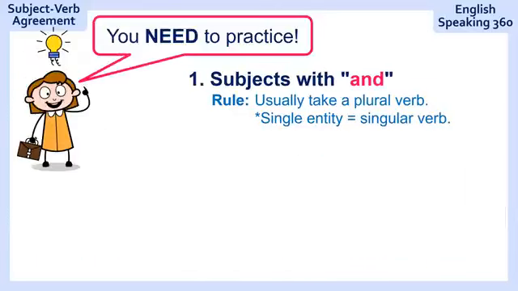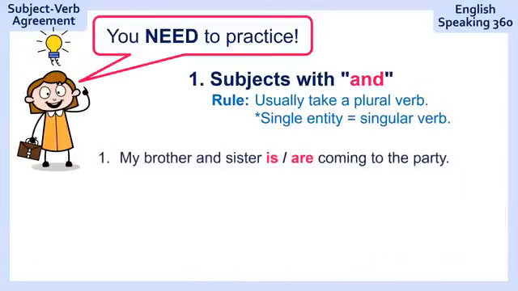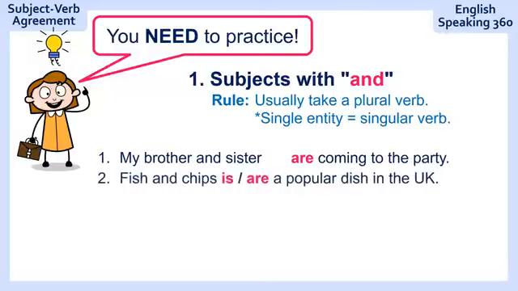Now you need to practice. Here we go. Question 1. "My brother and sister is or are coming to the party." My brother and sister are coming to the party. "Fish and chips, a popular dish in the UK." Is a popular dish in the UK because it's one dish. Fish and chips is one thing together.